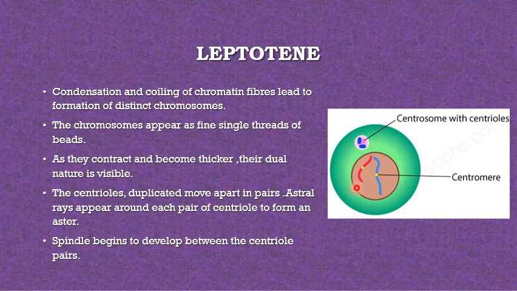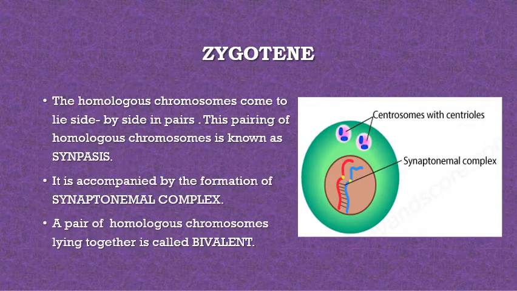The centriole duplicates and moves apart. Aster rays appear around each centriole to form the aster. The spindle begins to develop between the centriole pairs. So these are the changes that take place in leptotene.